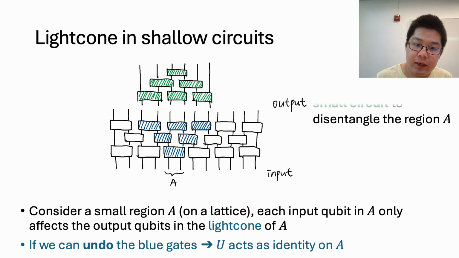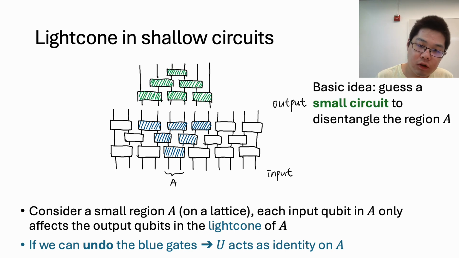So here is a basic idea. Since we don't know the blue gates, we can sort of guess a small circuit, shown in green, to disentangle the region A. And then we can test if the qubits in A have indeed been disentangled, meaning that overall the circuit acts as an identity on A.